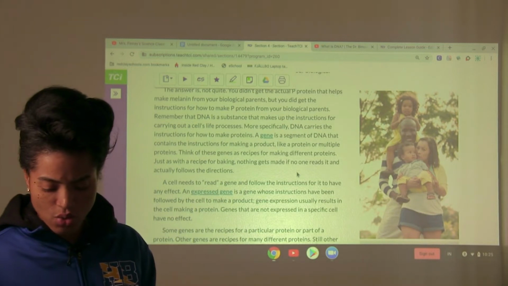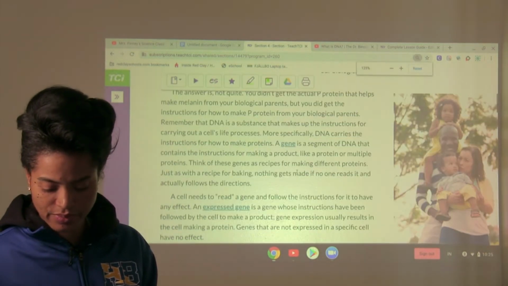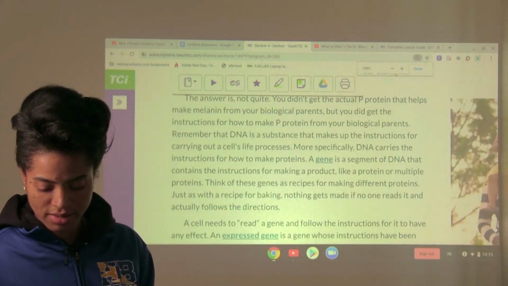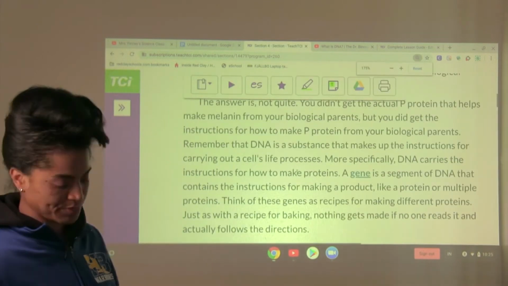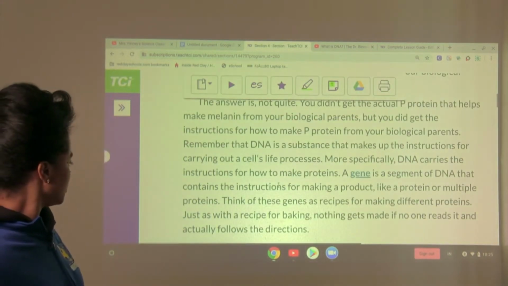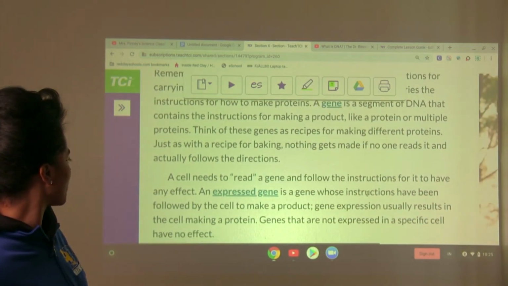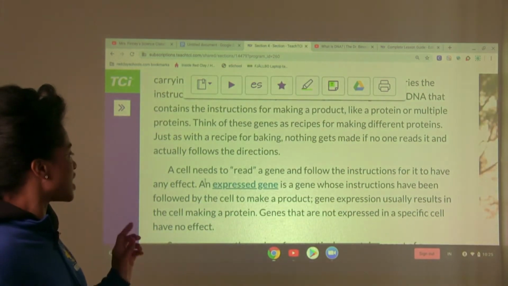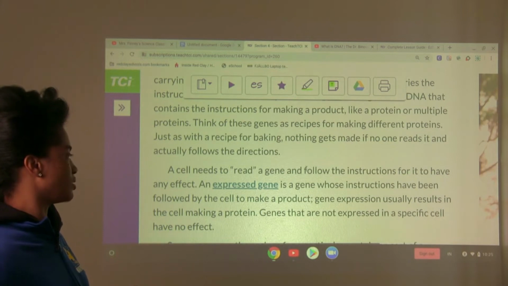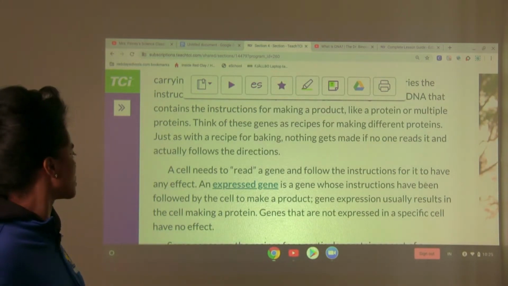So now that we know what genes are, where they are inside of DNA, now we want to look at the term expressed gene, okay? So here it says a cell needs to read a gene and follow the instructions for it to have any effect.